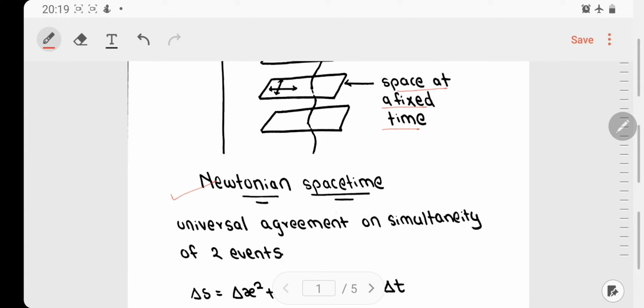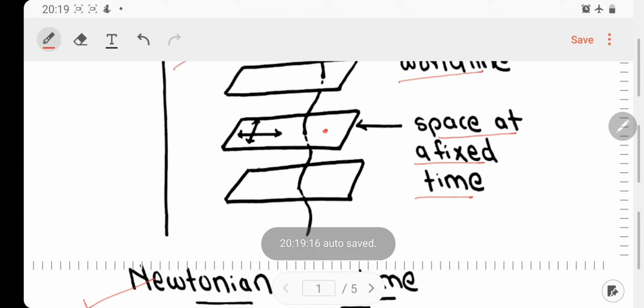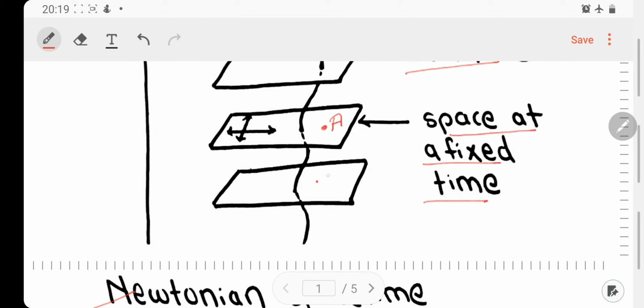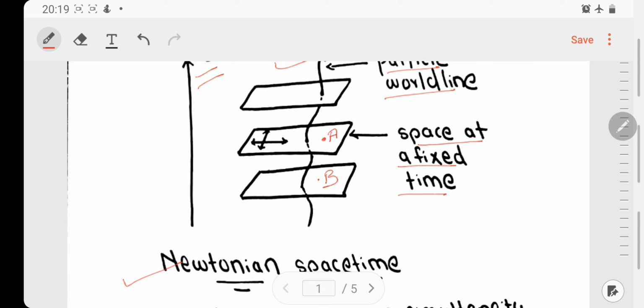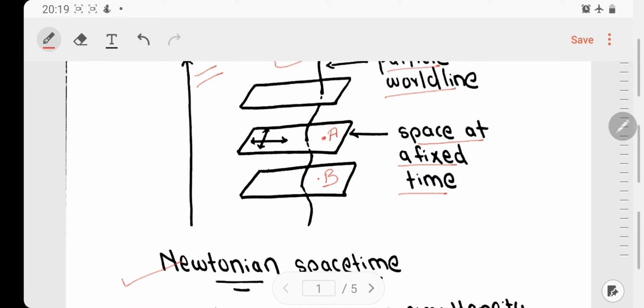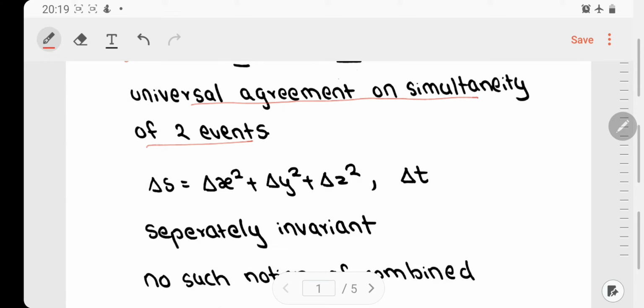Now, since we have whole of the space at a certain instant of time, there is a universal agreement on simultaneity of two events. So let us see how. Let us take two events, this as event A and this as event B. Now, for each and every observer in this space which I have shown by a 2D plane, the event B has occurred first and then it is followed by event A. Thus, there is a universal agreement on simultaneity of two events.